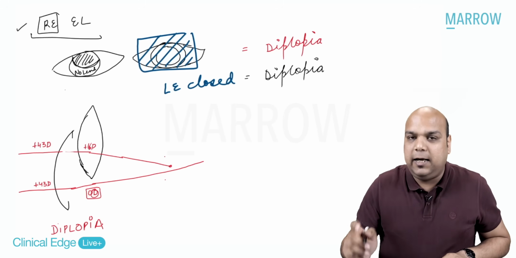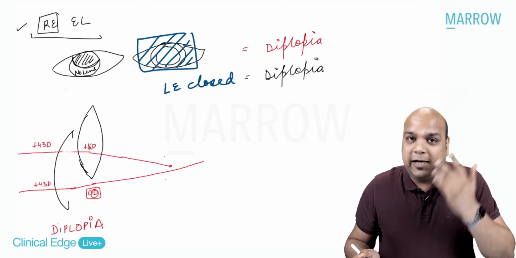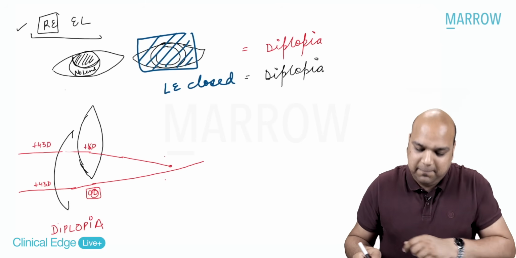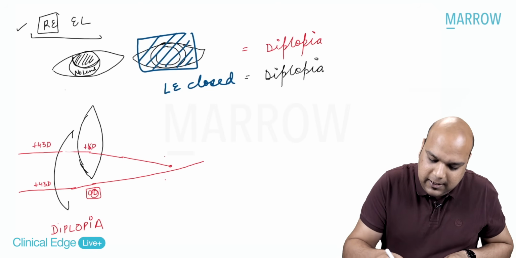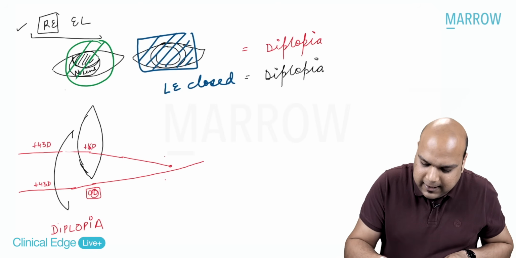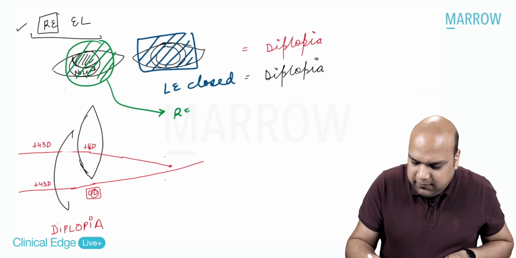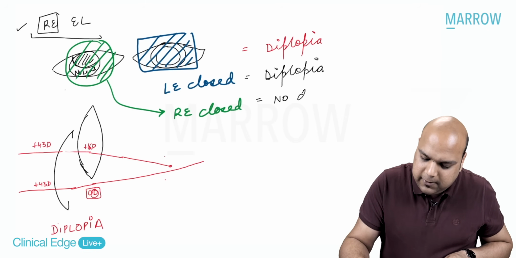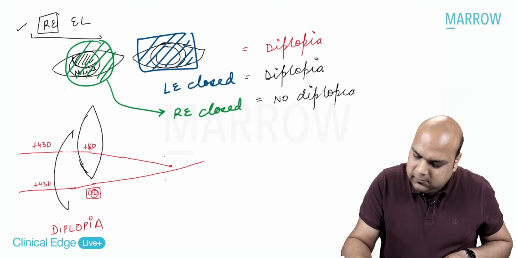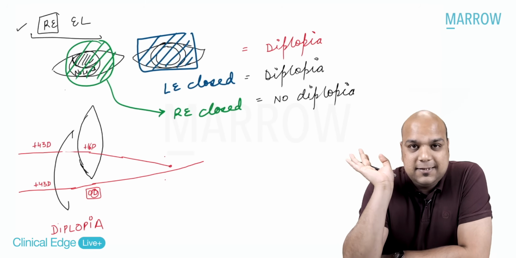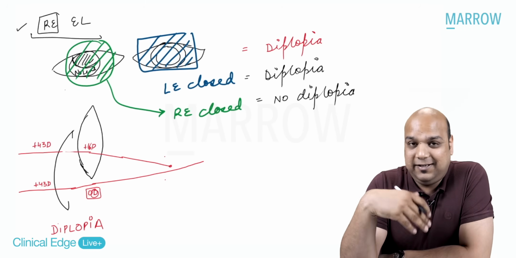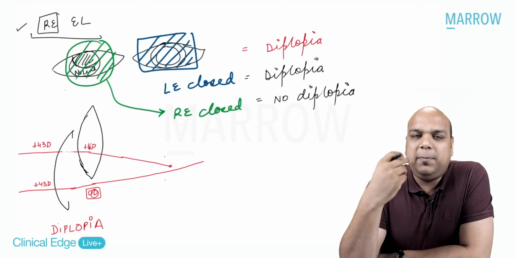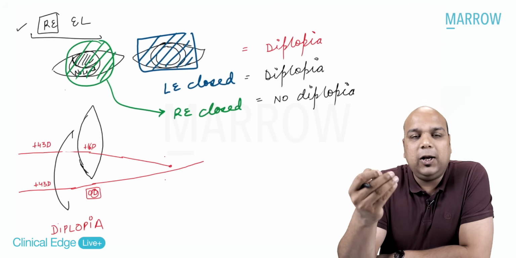Even if I have closed the normal eye, that is the left eye, my right eye, which had the problem, is still open. I still have monocular diplopia. But if and when I close the right eye, only then I will have no diplopia. I hope we are clear about this. So if I close the unaffected eye, the affected eye remains open because the cause is local in only that eye, the diplopia persists. This is monocular diplopia.